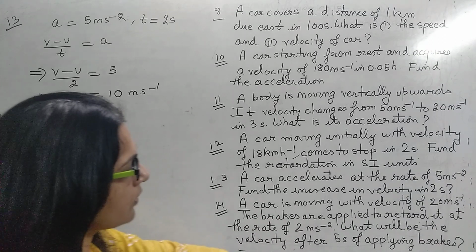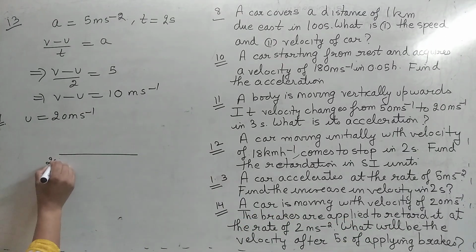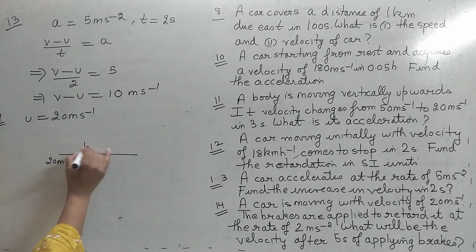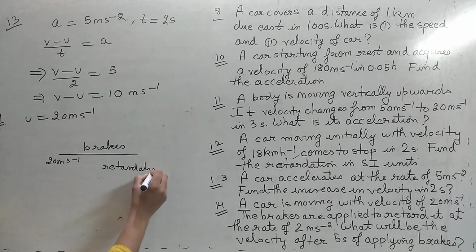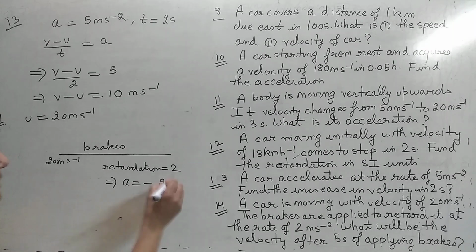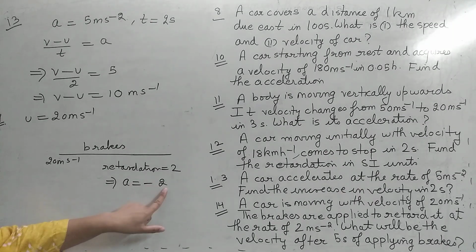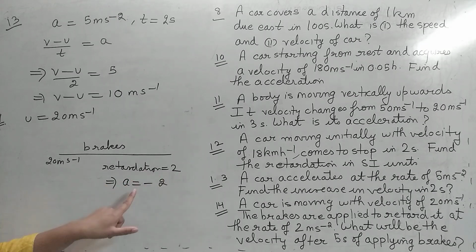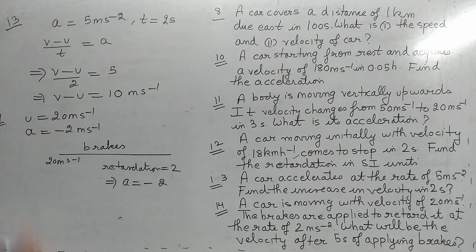Brakes के बाद क्या हुआ? It started retarding. पहले वो 20 मीटर पर सेकेंड से मूव कर रही थी. जब उसके ऊपर हमने ब्रेक्स अप्लाई किए तो उसमें रिटार्डेशन प्रोड्यूस हुई. What is the retardation? It is given to be 2. अगर रिटार्डेशन 2 है, इसका मतलब क्या हुआ? That acceleration is -2, because acceleration is always negative. So retardation is 2, that means acceleration is how much? -2 meter per second square.